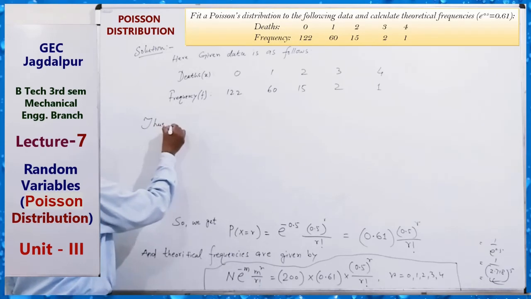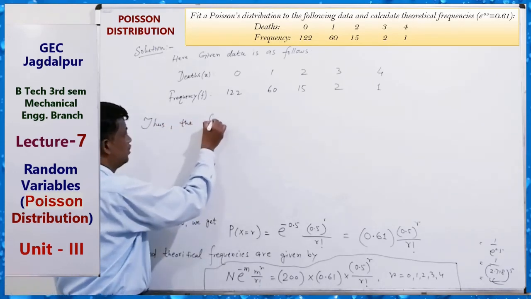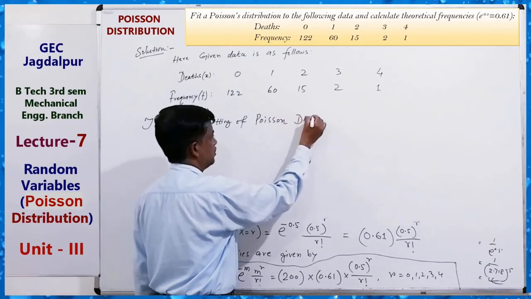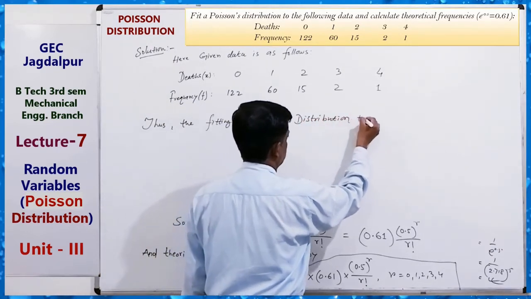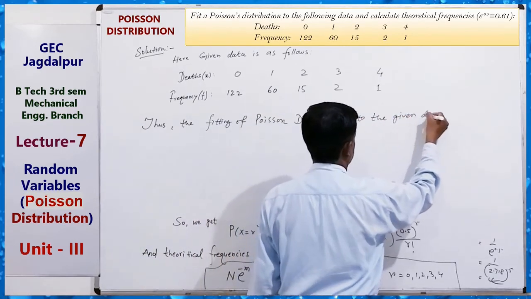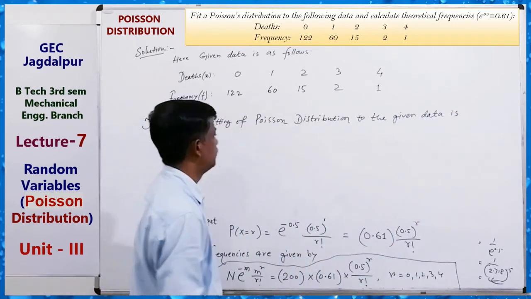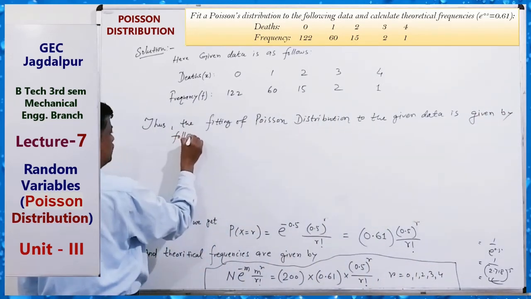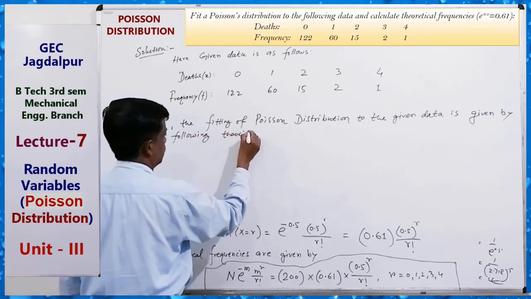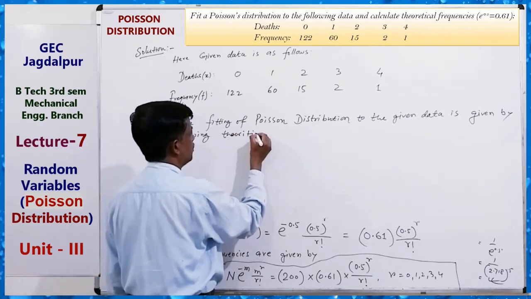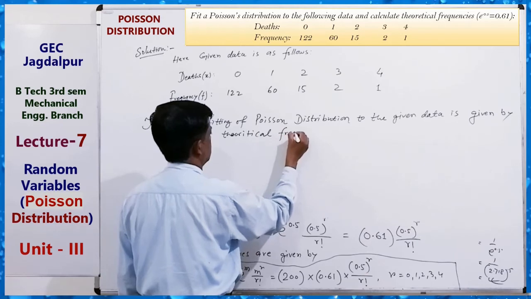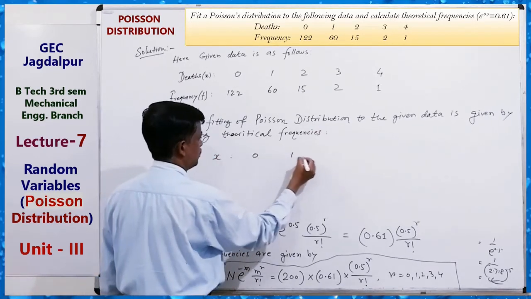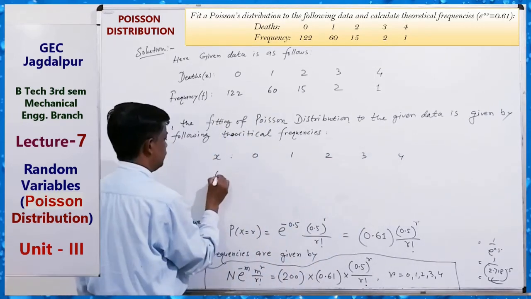Thus the fitting of Poisson distribution to the given data is given by the following theoretical frequencies. X is 0, 1, 2, 3, 4, and frequencies.